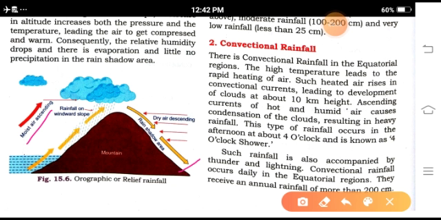Now this is the water. The air takes the moisture from the water, and evaporation forms, and after that condensation and rainfall happen on the windward side area. On the windward side there is heavy rainfall, but in the rain shadow area there is no rainfall due to relief rainfall.